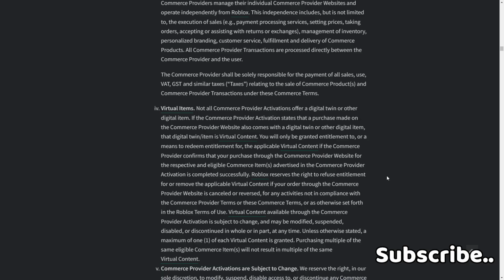Roblox reserves the right to refuse entitlement for or remove the applicable virtual content if your order through the commerce provider website is canceled or reversed, or for any activities not in compliance with the commerce provider terms of these commerce terms or as otherwise set forth in the Roblox terms of use. Virtual content available through the commerce provider activation is subject to change and may be modified, suspended, disabled, or discontinued in whole or in part and at any time unless otherwise stated. A maximum of one of each virtual content is granted. Purchasing multiple of the same eligible commerce items will not result in multiple of the same virtual content.